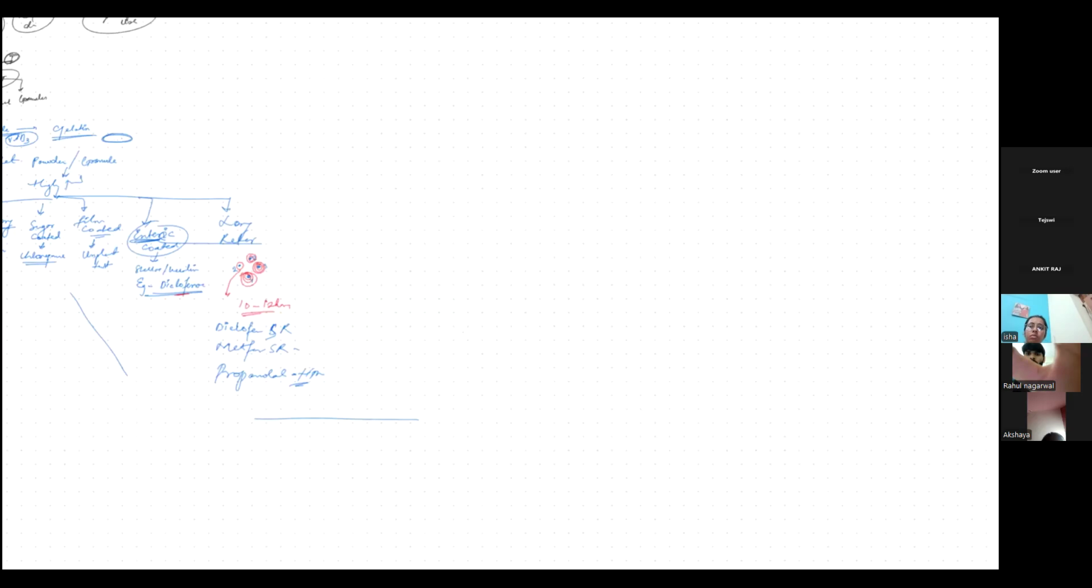Then long retarded, how is it retarding? Because each granule is coated in different layers. So what happens? It takes time to remove it. Okay, and the last one was lozenges. So tablets have been done.